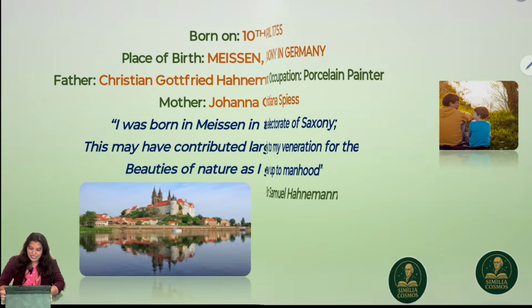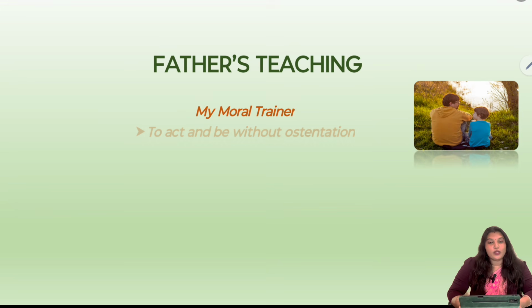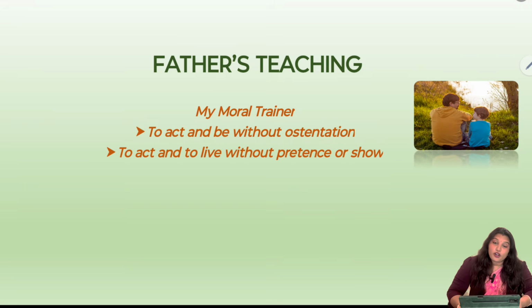So this is Meissen. What was father's role in Hahnemann's life? What was father's teaching? It is very important to know, because somewhere in his life he applied all these teachings. According to Hahnemann, father is his moral trainer, and he always told him to act and be without ostentation. Ostentation means showing off. So do not be pretentious, do not show off, and prove all things. Hold fast that which is good.